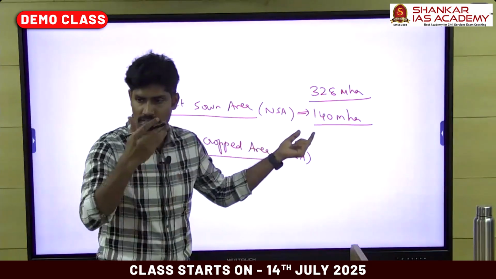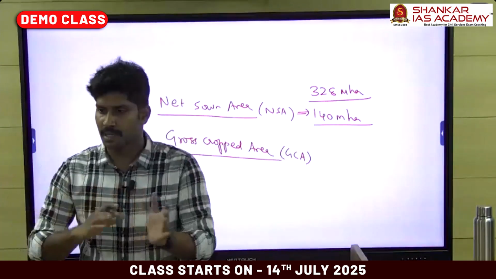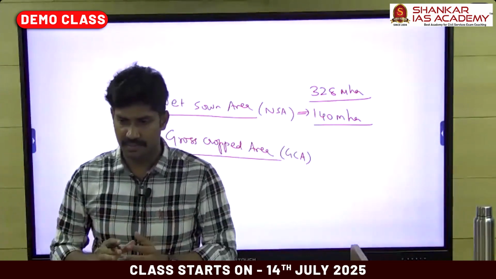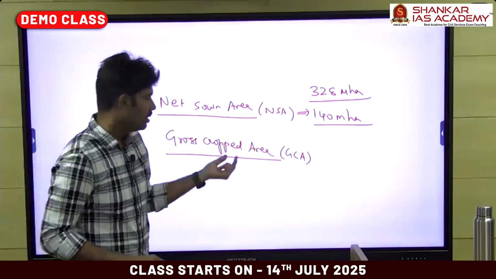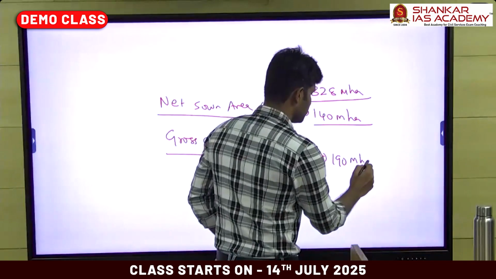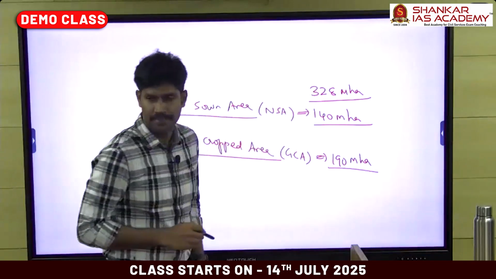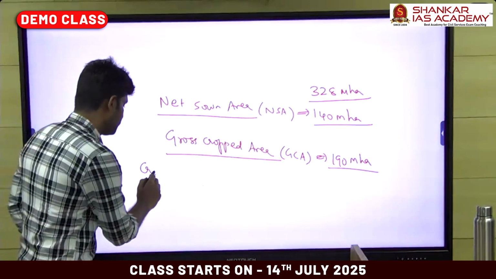So this is a land use classification. The remaining areas are the residential area, water bodies, forestry area, right? So 140 million hectares is under the net sown area, and the gross cropped area is 190 million hectares. Based on that, we can calculate the cropping intensity.